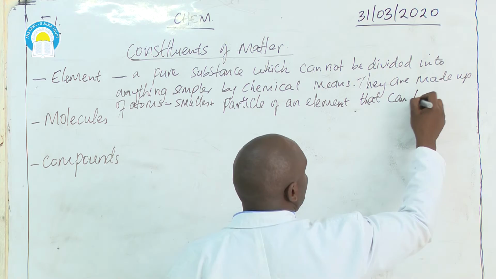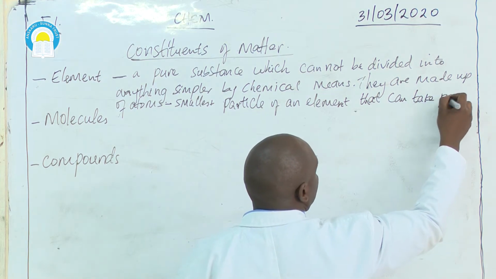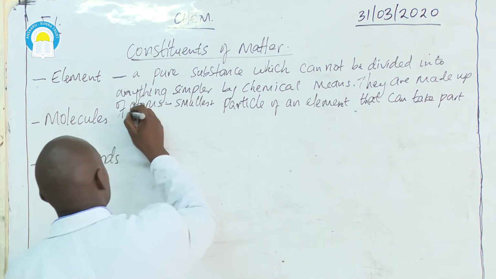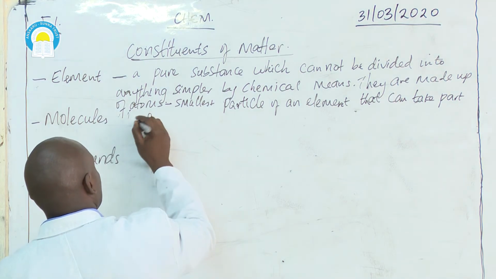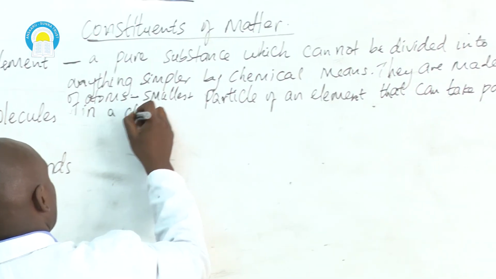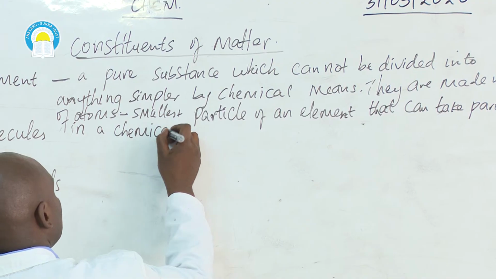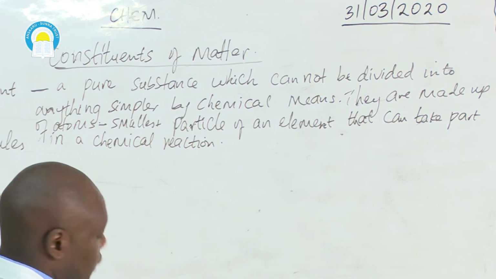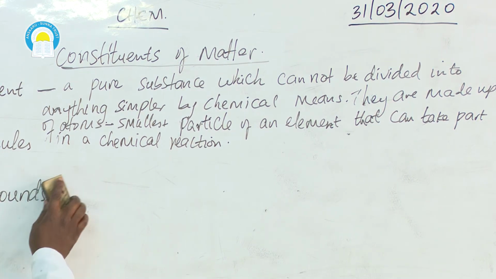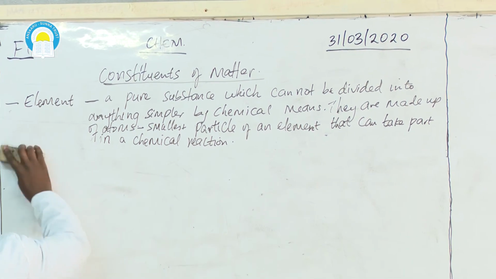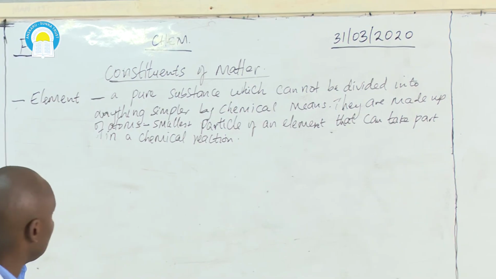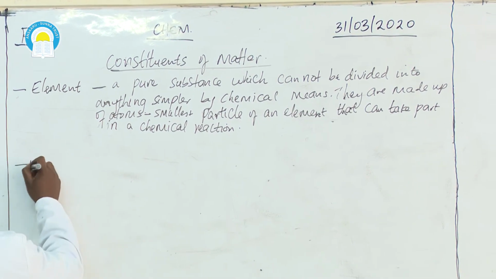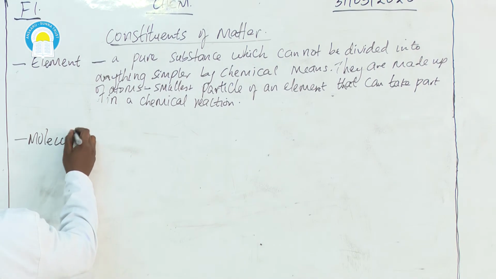The smallest particle that can take part in a chemical reaction, that one is an atom, not an element. An atom is the smallest particle of an element that can take part in a chemical reaction.